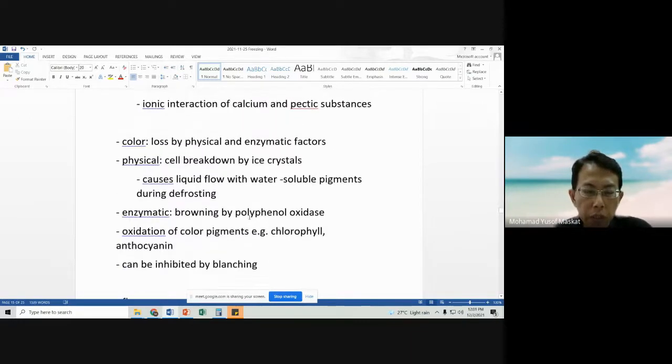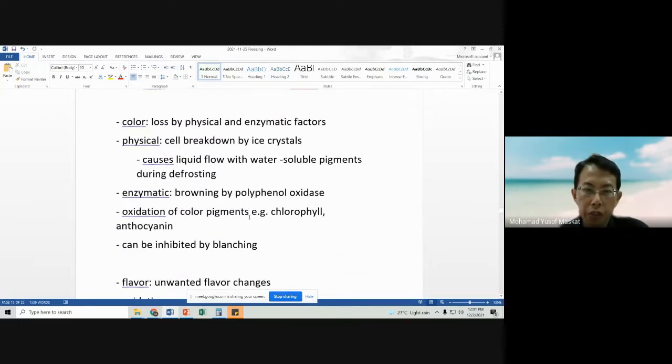And then because of its soft nature, when the microstructure is damaged, there will be loss of, among others, color, through physical damage and also enzymatic factors, because of enzyme reactions.